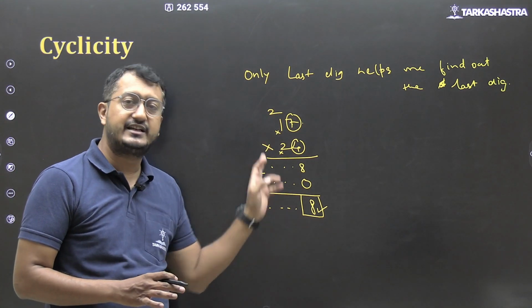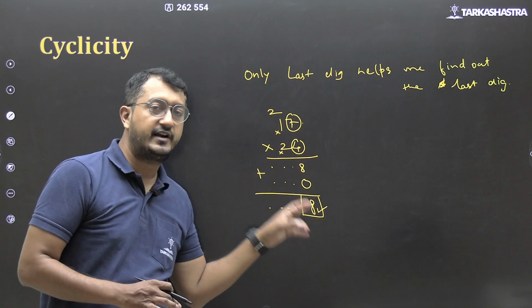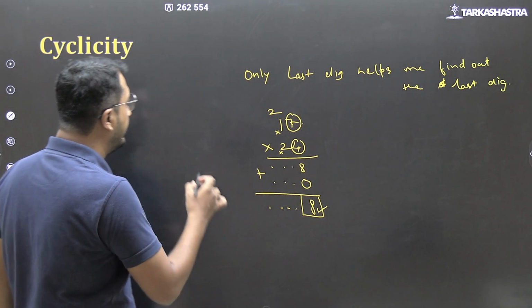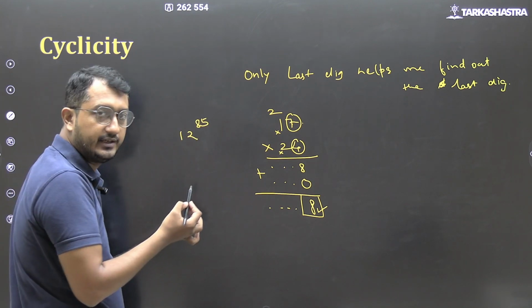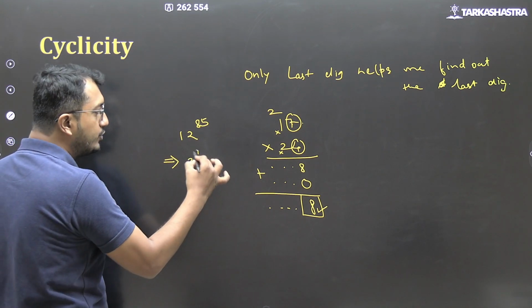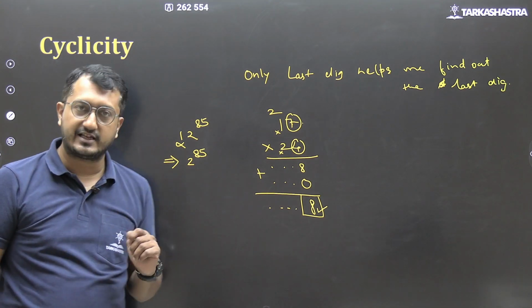जो कोई भी last digit रहेगा, only that will help me find out the eventual last digit. In a way, I am trying to tell you, if 12 raised to 85 I have to calculate, it will be similar to 2 raised to 85, because this 1 will not help me find out the last digit.